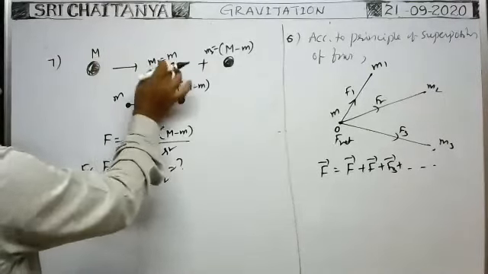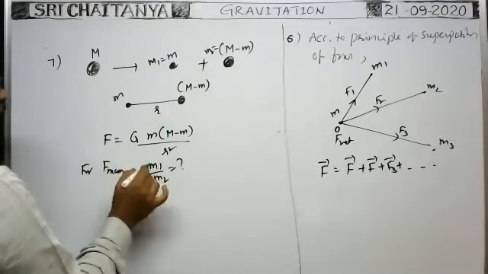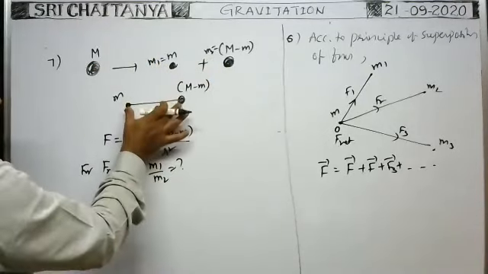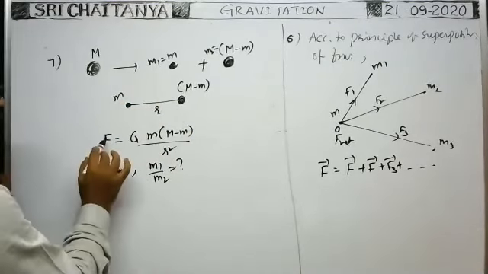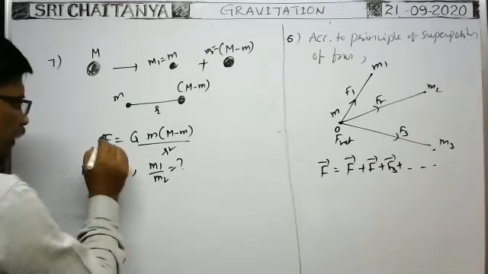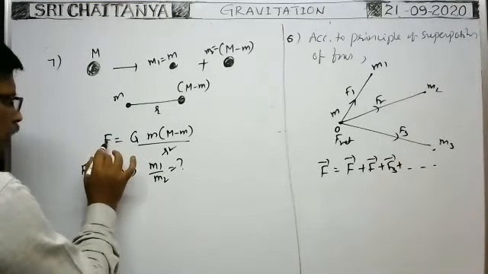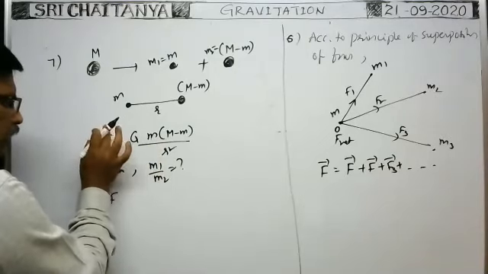The given body is divided into two parts so that their masses are m1, m2. What should be the ratio between the masses so that the gravitational force between the two particles for the given distance must be maximum? In order to have the maximum force, you differentiate this force with respect to the mass m, and then that must be 0.